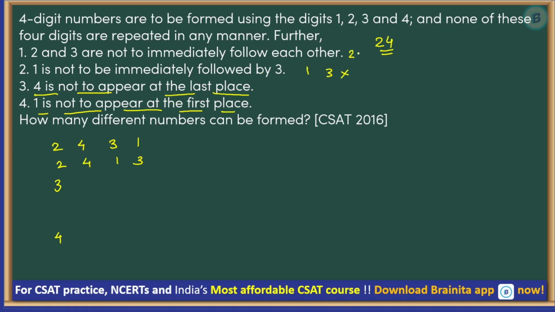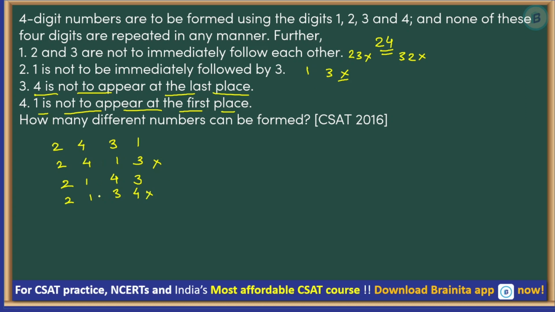Here also 2 and 3 and 3 and 2 we do not want, right? Let me move this 3 and 4 little down, or we will write step by step then writing it. So 2, 4, 1, 3 I cannot take. Then I have 2, 1, 4, 3. Okay, then I have 2, 1, 3, 4. But 1 and 3 I do not want.